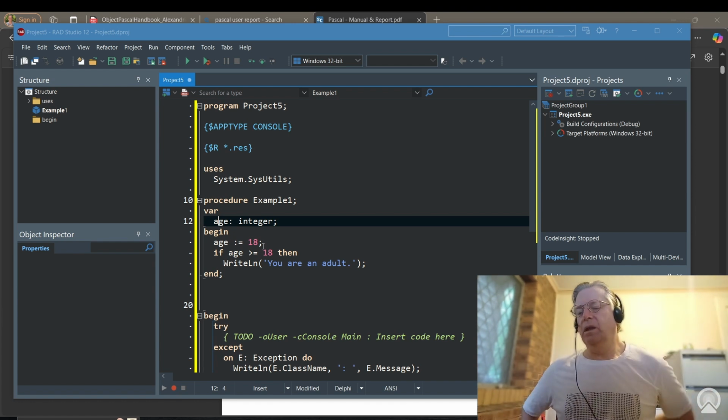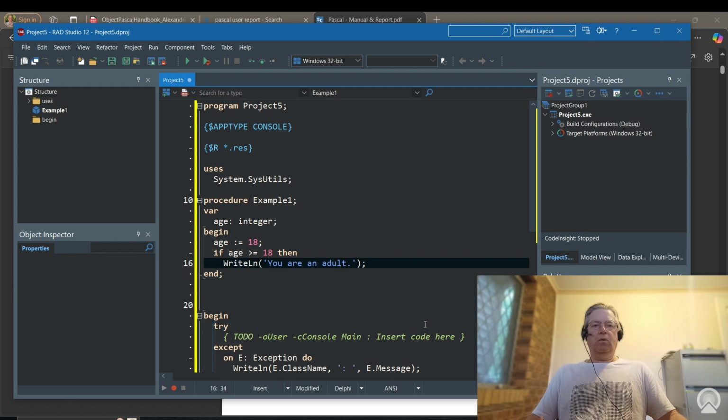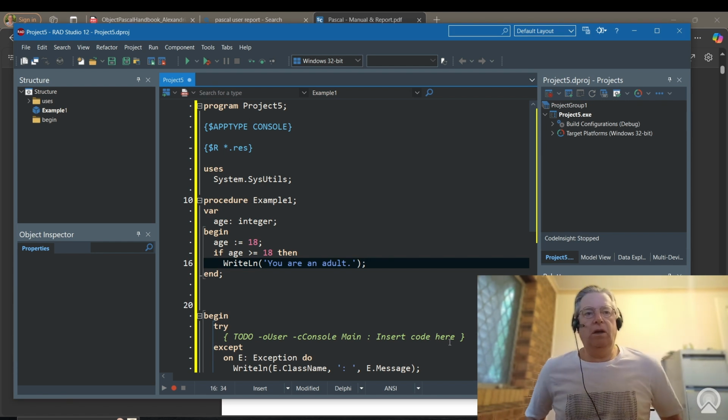In this case we're looking at whether or not a person is an adult. If their age is greater than 18, then, in Australia at least, we could serve them a drink. And if they're not older than 18, then you cannot serve them a drink.